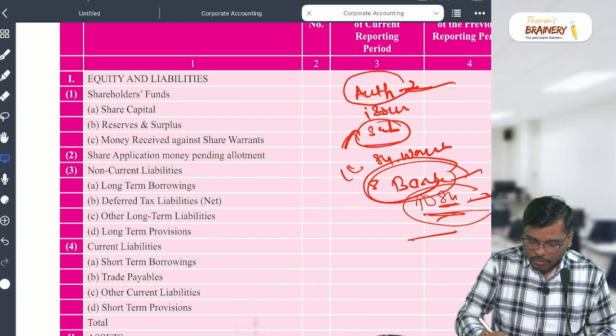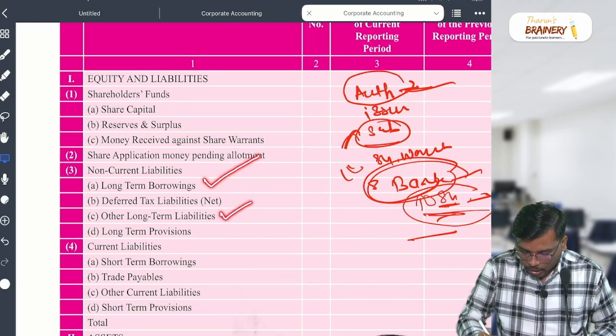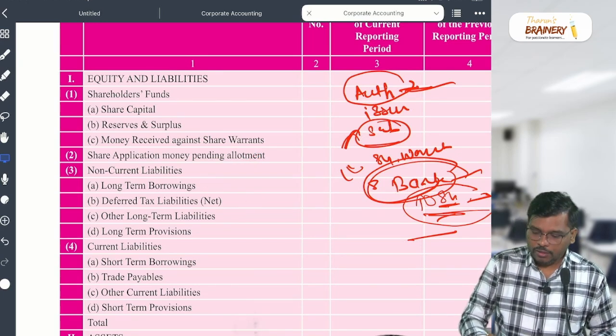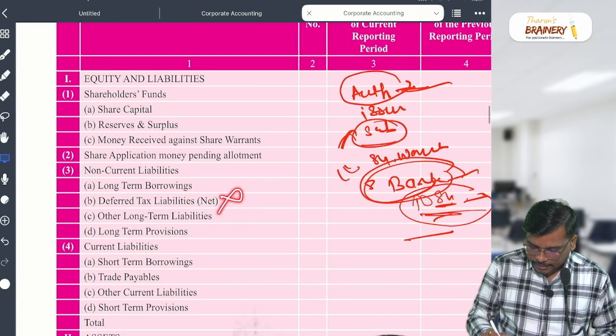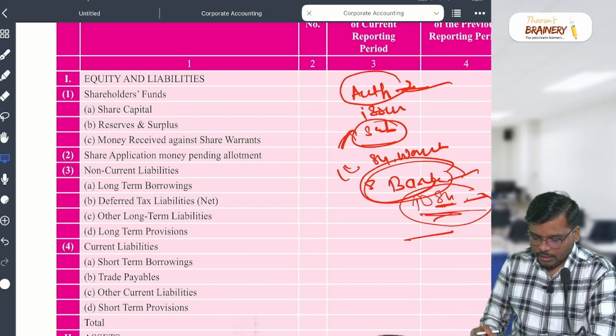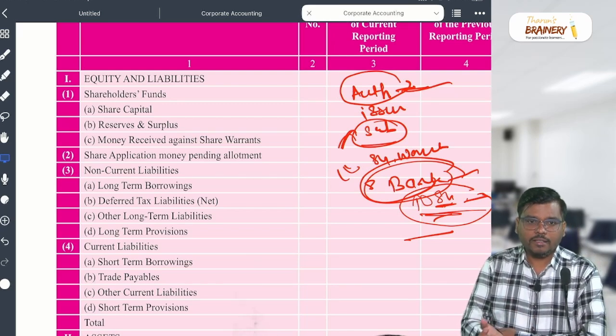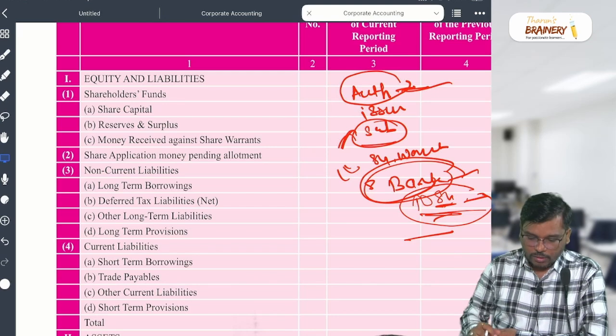Non-current liability. In that, what will be there, sir? Long-term borrowing and other long-term liability. That's it. You won't get this one also, deferred tax and long-term provision. This won't be there in the exam. Generally, they won't ask. We don't know, but generally till now, whatever sums I have seen, it is not there.